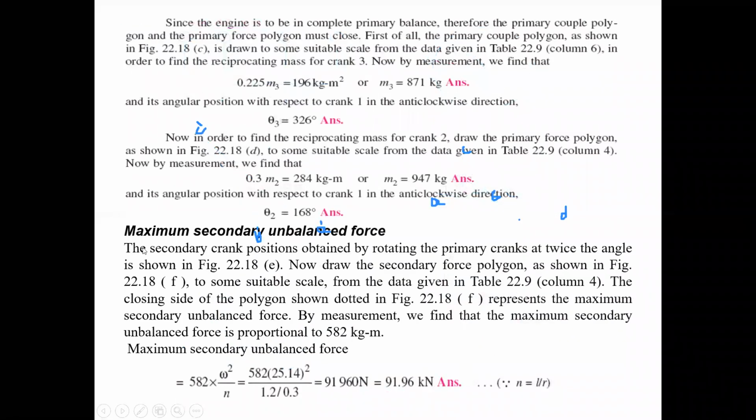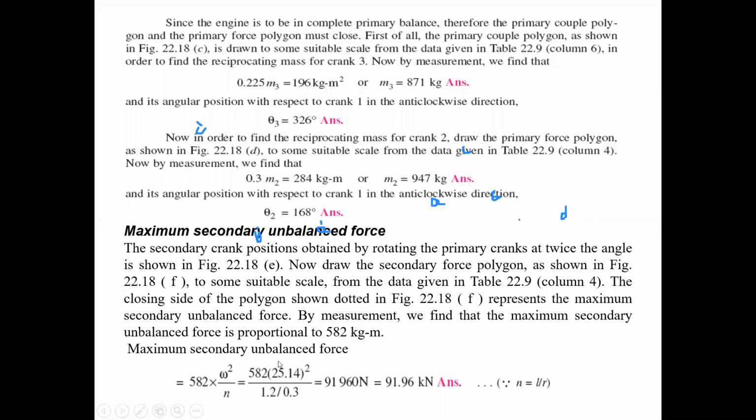Now this represents the maximum secondary unbalanced force. By measurement, we find the maximum secondary unbalanced force is proportional to 582 kg meter.